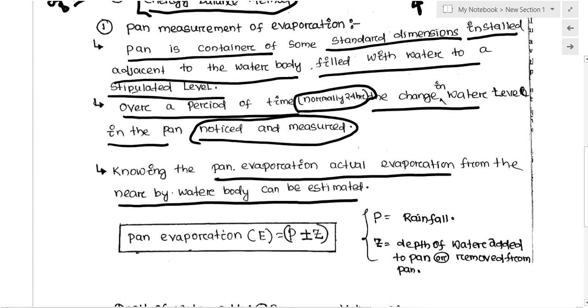So what is the pen evaporation? Pen evaporation is equal to the amount of rainfall plus or minus z. Z is the depth of water added to the pen or removed from the pen.